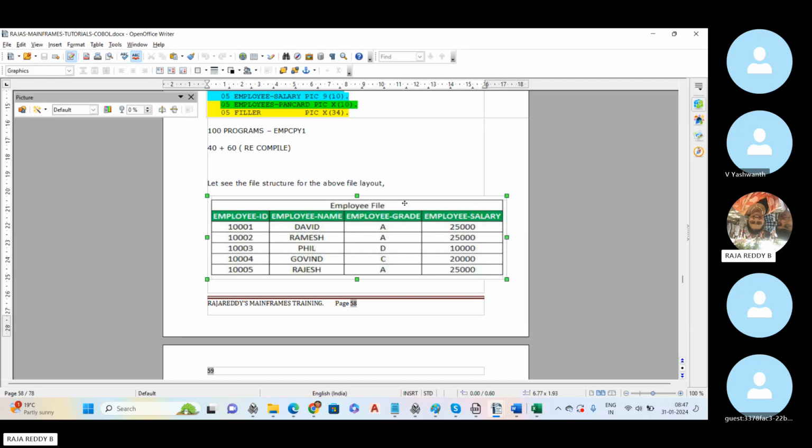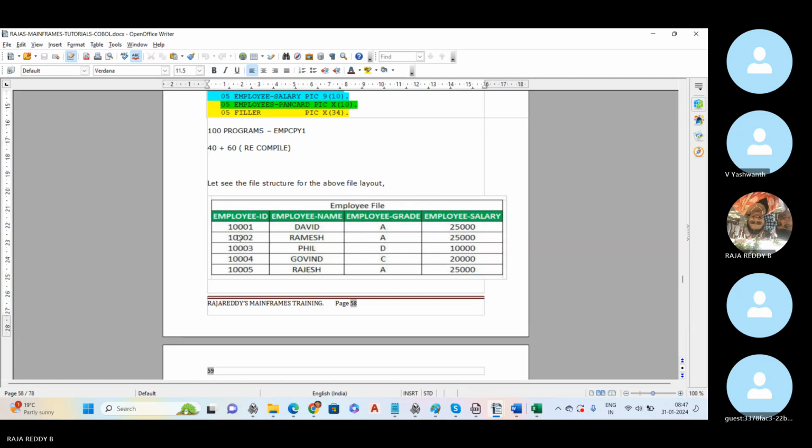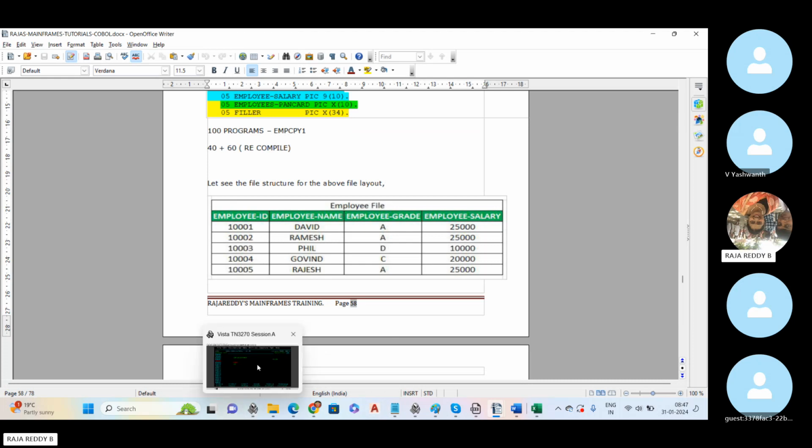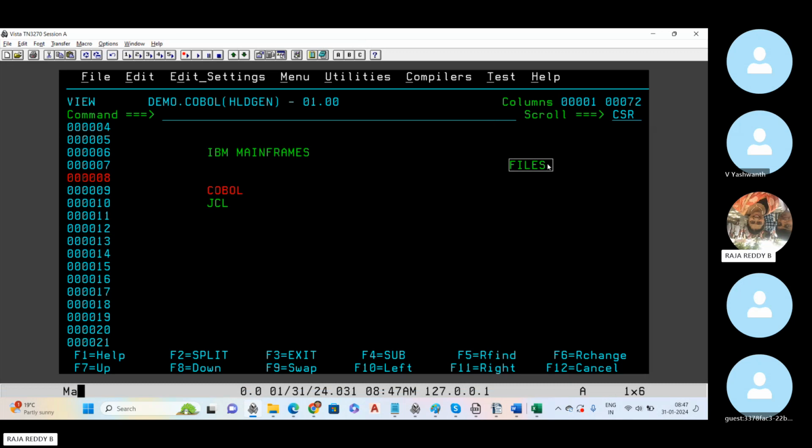Let's say if it is a hospital file, they have the hospital ID, patient name, patient disease, prescription, and the doctor who treated the patient. Those are different fields. At the end of the day, they will send data either in a Word document, in Excel format, or in Notepad. They will send it to the mainframe. This is called files. So most of the time we get the data in the form of files.